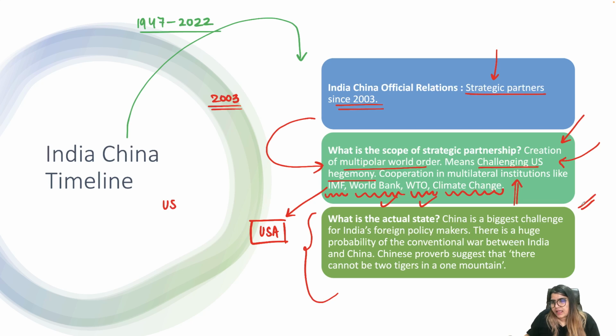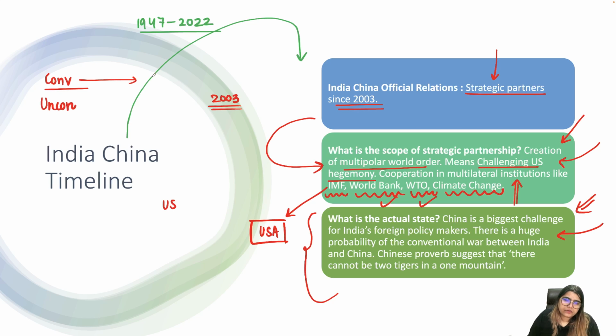Well, China is the biggest challenge. It is the biggest challenge for India's foreign policy makers. In fact, there's a huge probability of a conventional war that can happen between India and China. There is something called conventional war and something called unconventional war.